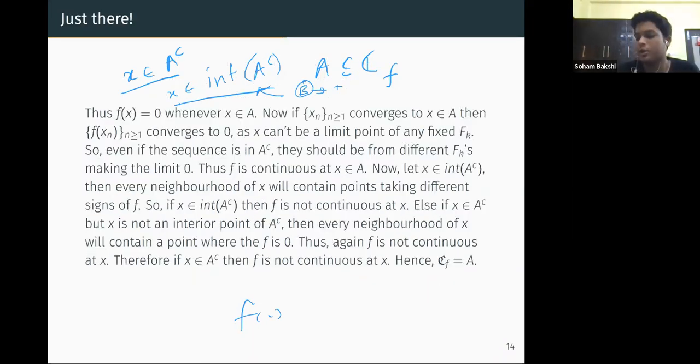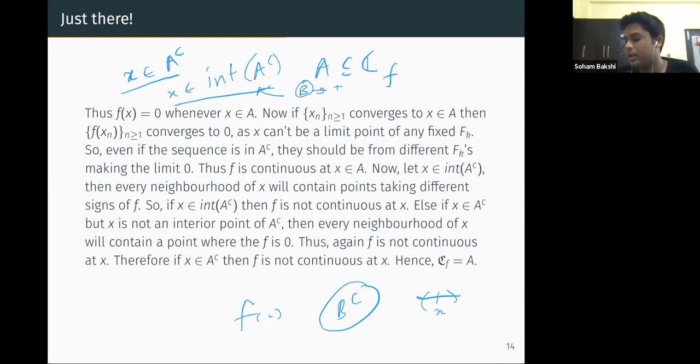So if it is positive, we can take a sequence from B complement, which is also in A complement. That will go to something which is negative, or might not go to anything. But for any neighborhood around x, we'll get some negative number and positive number both, if we take the sequence from B, because B and B complement both are dense around x. Using that, in any neighborhood around x, we'll get some strictly positive number and also some strictly negative number.